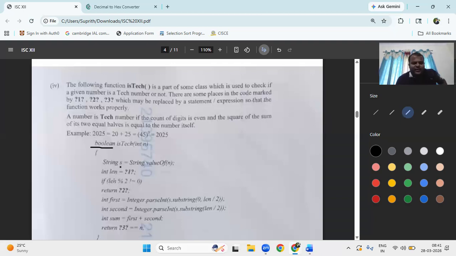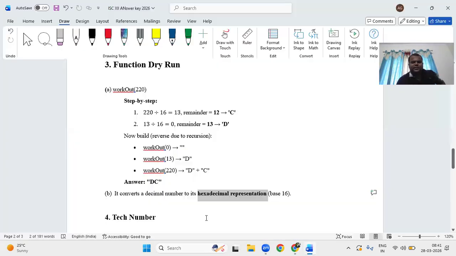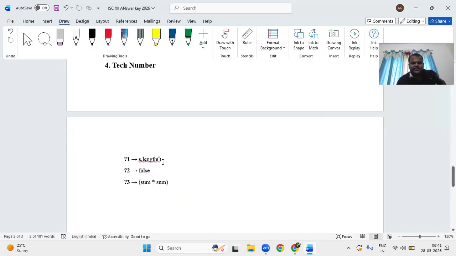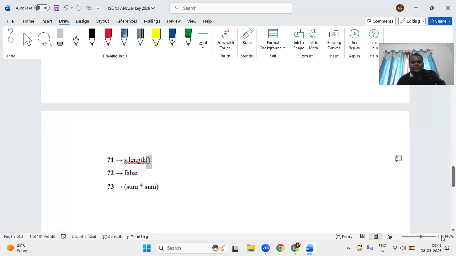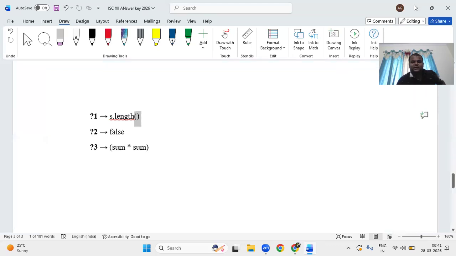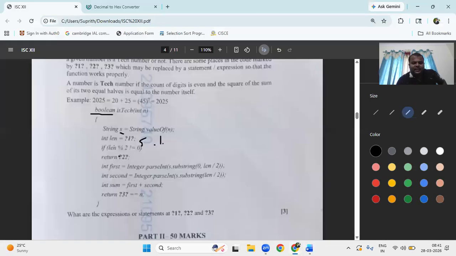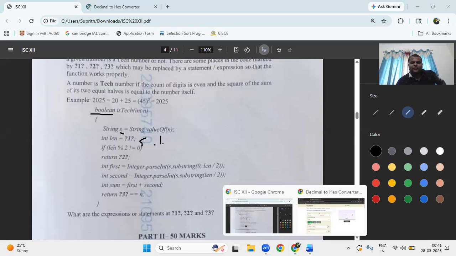So what is the variable used for, how to find the length of the string? S dot length, right? And you have to use the parenthesis also. I have prepared already: S dot length with the parenthesis. Only S dot length would be for an array. You have to write, for string, S dot length. And the second question: if length is not equal to 0, and length modulus 2 is not equal to 0, then what is it going to return? It is going to return false, right?